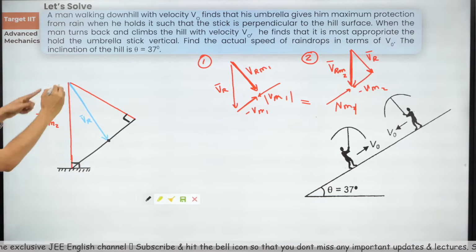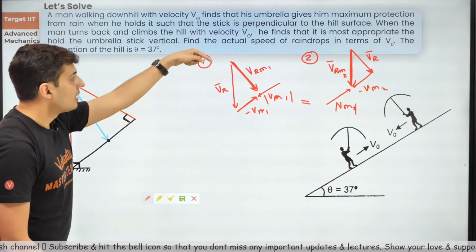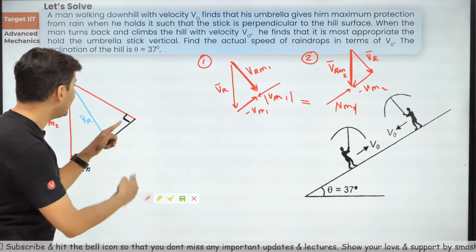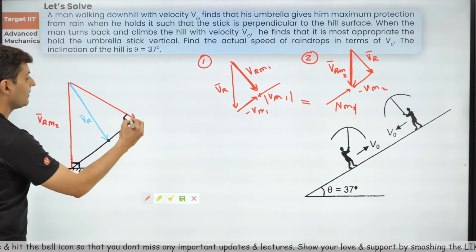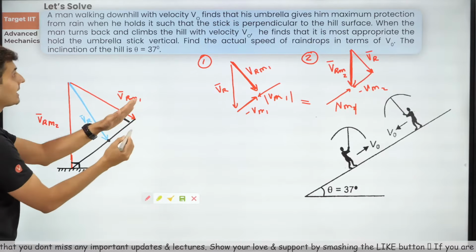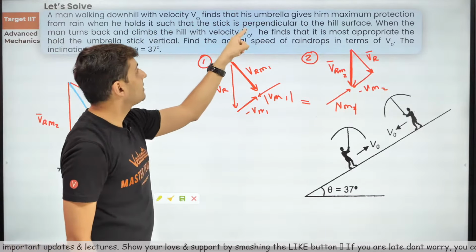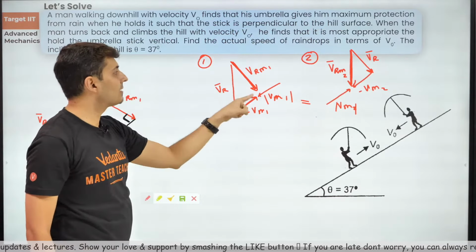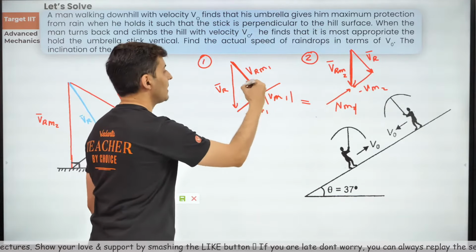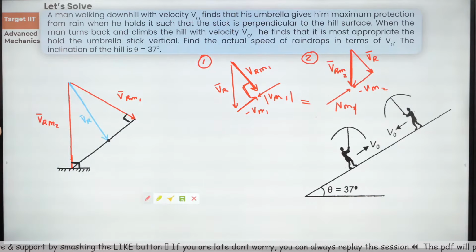This is vertically down. First scenario, VRM is perpendicular to the inclined surface. That's what the first scenario is given. He holds the umbrella in such a way the stick is perpendicular to the hill surface. So this VRM1 is perpendicular over here. Remember that. Clear?